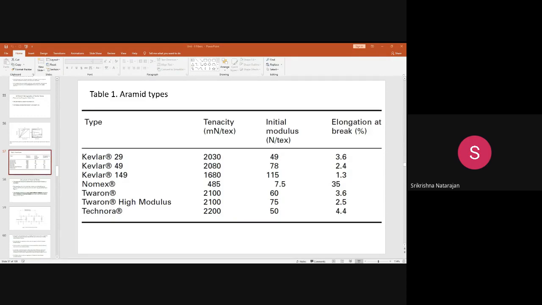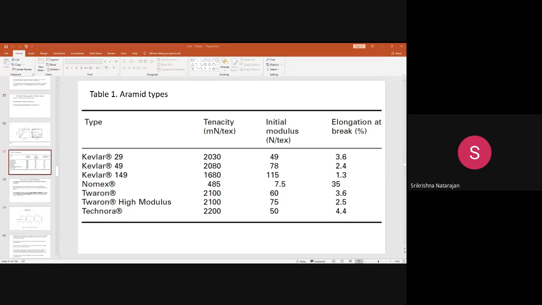An advantage of this Kevlar 29 is that it has low weight, greater durability, and low rolling resistance, which is very important for tires, because the tire is in frequent contact with the road. That is possible with these fibers, and it has a lower cost than steel. These are the advantages.